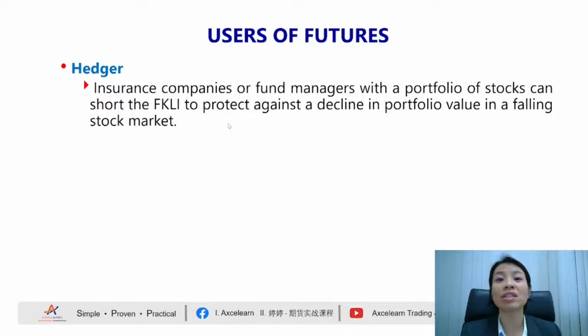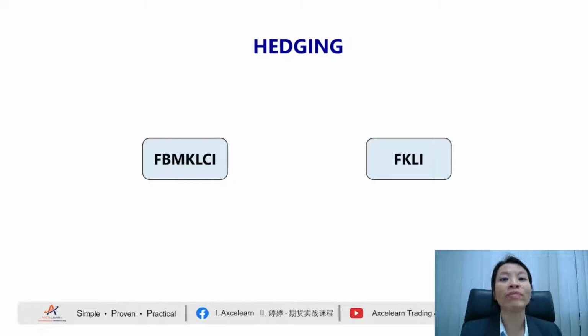Mainly hedgers are fund managers, insurance companies, or even commodities players or refineries. They are hedgers. So what is a hedger? In short, hedging is like buying insurance. The process is what we call a hedging process. So it's like buying insurance. What does this mean? Let me show it to you.